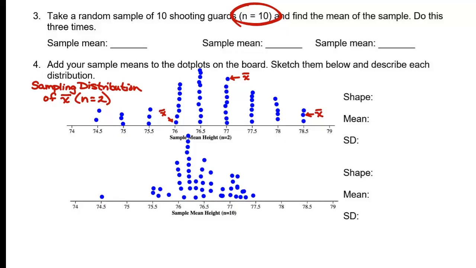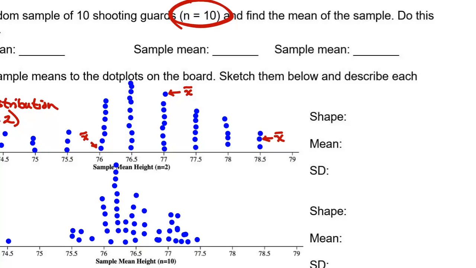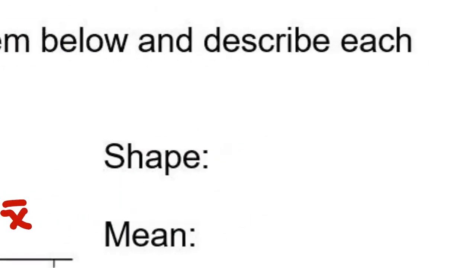How would you describe the overall shape of the top one? Yes, except for this little bit over here. Yeah, I would call it a slight left skew. It does have that approximately normal look to it. It is not as skewed left as the population distribution, but this is still skewed left.